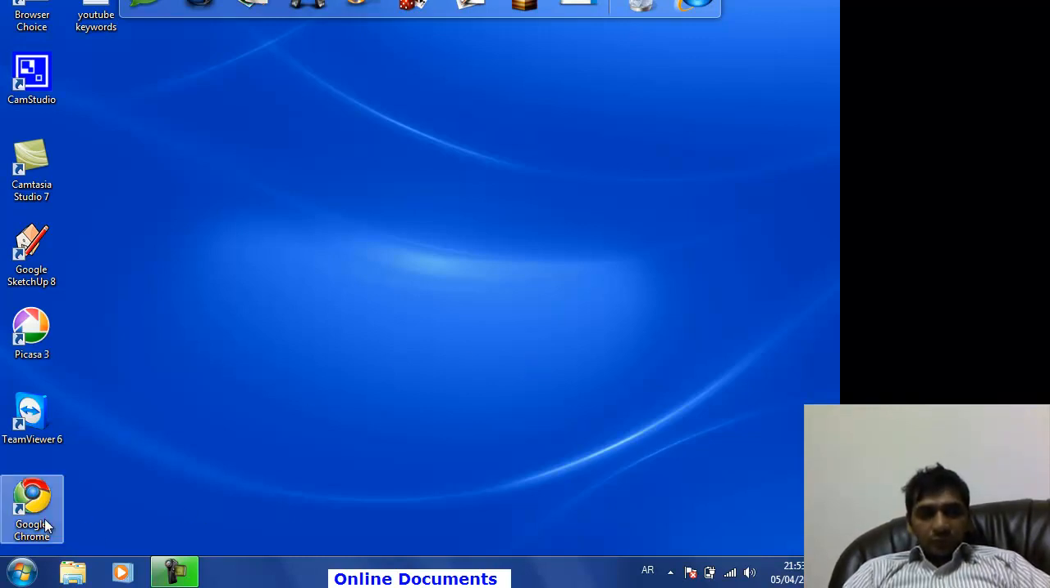Today we will also talk a little bit about Google Documents, because in the last session we talked about Microsoft, creating and managing documents using a Microsoft Windows Live account. Today we will see how the same kind of functionality is available in Google Docs as well, and then we will talk about how we can download the documents.